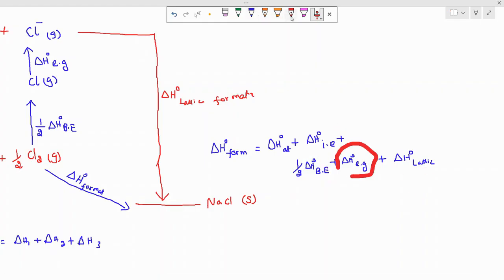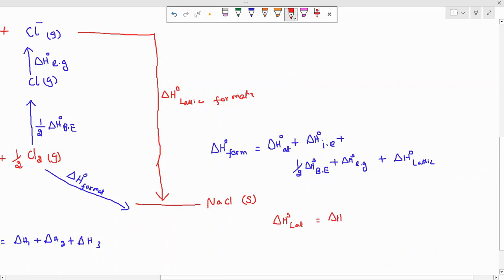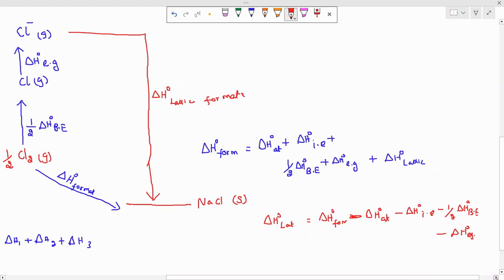So the delta H naught lattice enthalpy, if you want to find out, then delta H naught formation enthalpy minus delta H naught atomization minus delta H naught ionization enthalpy minus half delta H naught bond enthalpy, and then minus delta H naught electron gain enthalpy. This is the way to find out the lattice enthalpy according to AS level and A level.